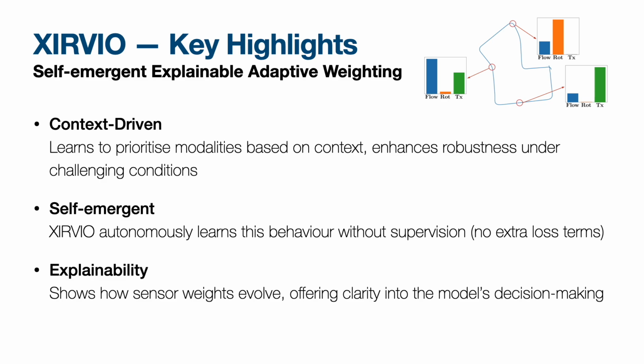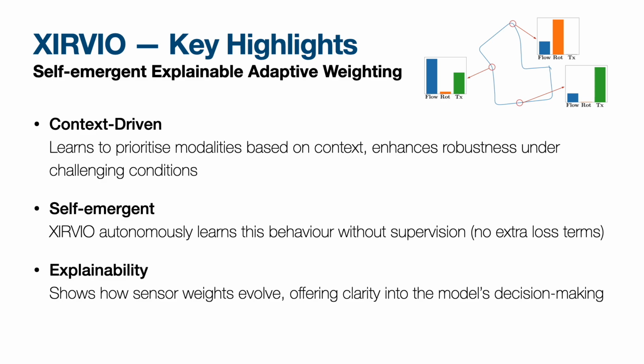The second key aspect is the policy encoder, which handles what we call self-emergent adaptive weighting. The model autonomously learns to weight each sensor dynamically without any supervision, or in other words, any extra training objectives. For example, XIRVIO may learn to favor inertial inputs during rapid motion, or rely more on the camera when visual features are clear. This process is both automatic and explainable.